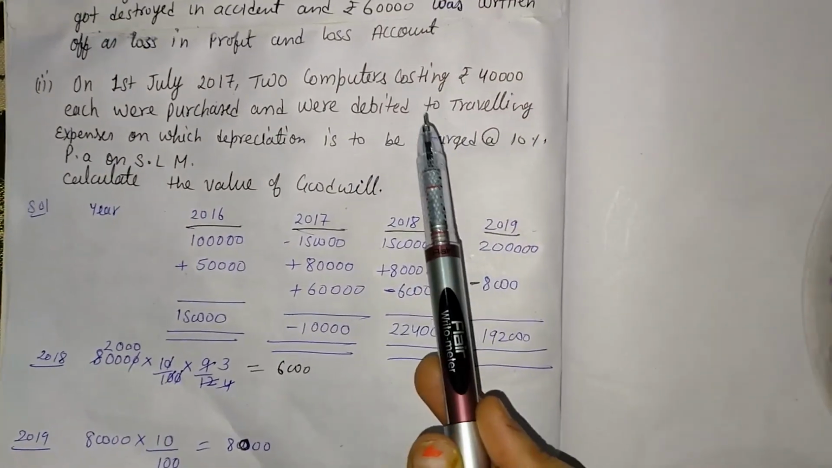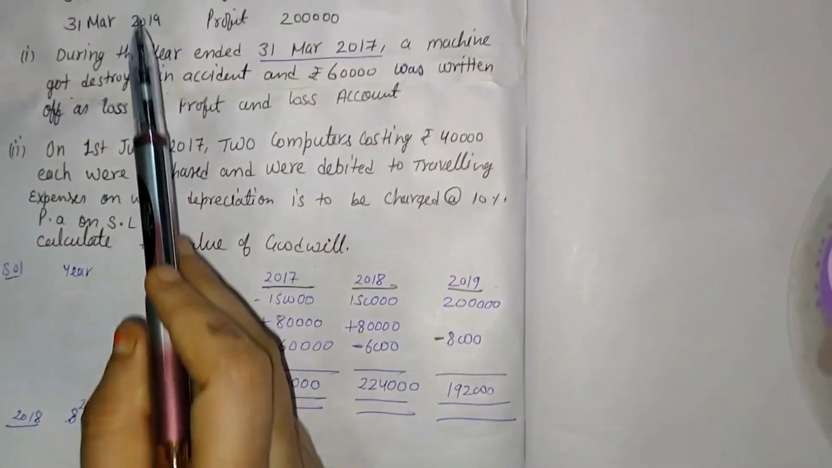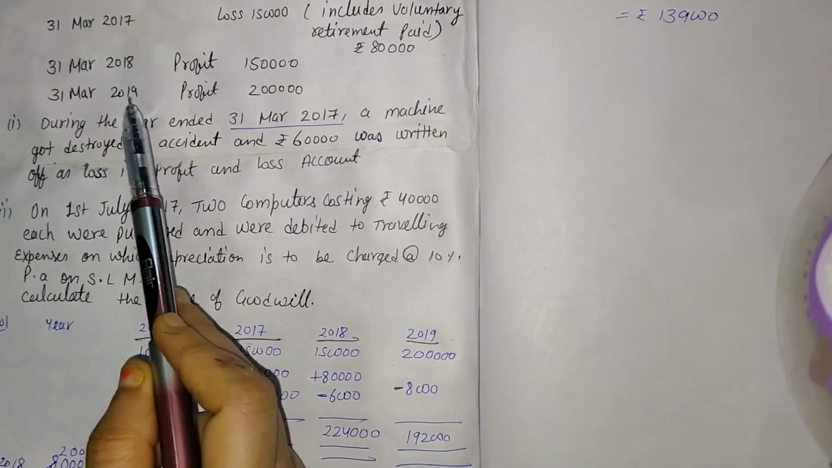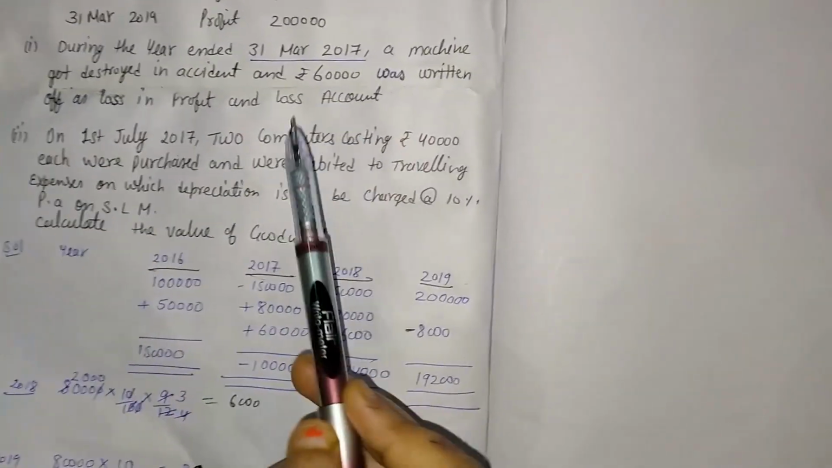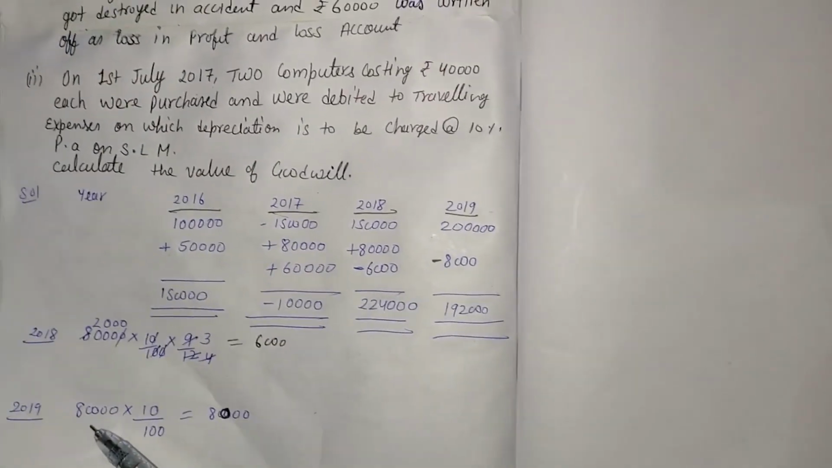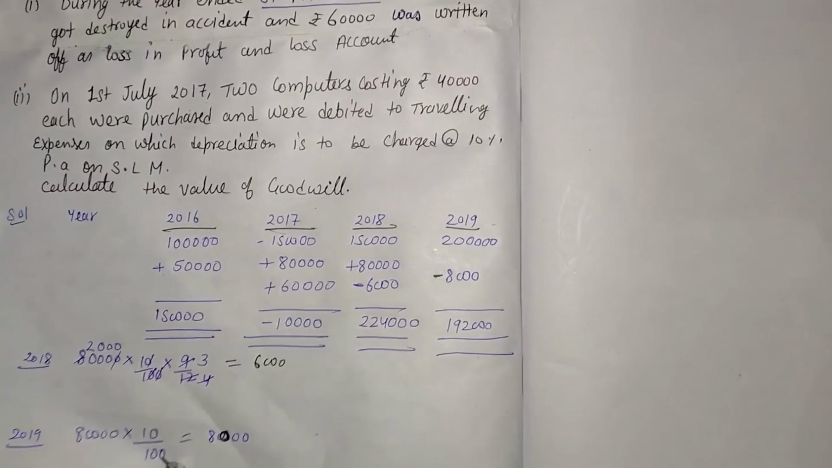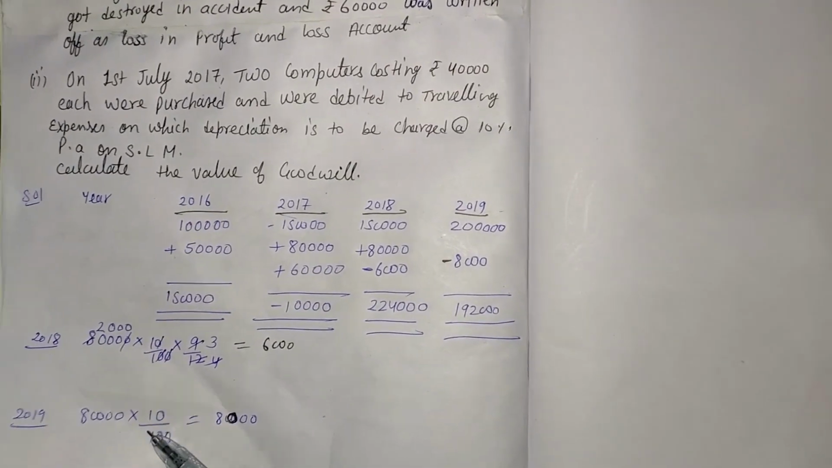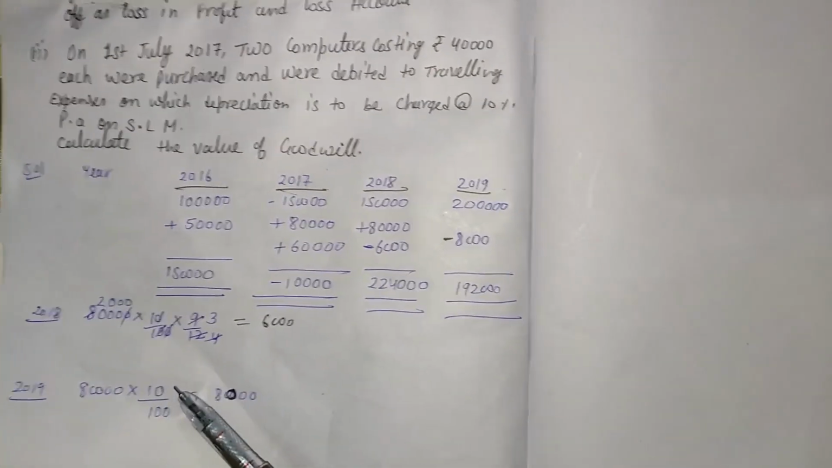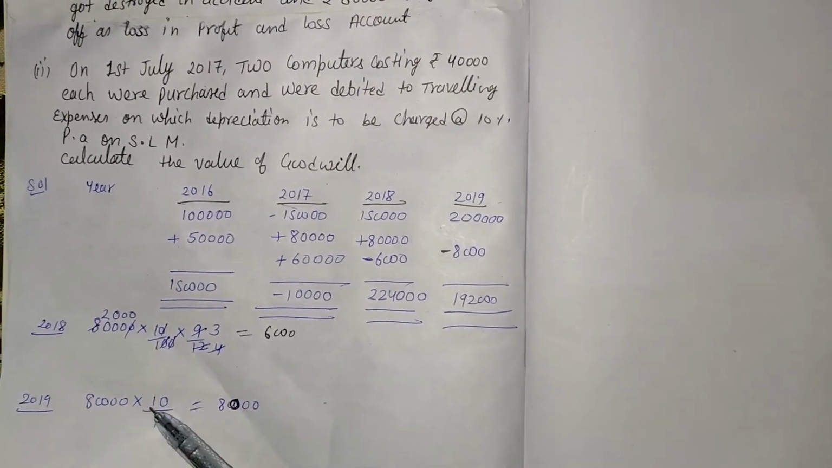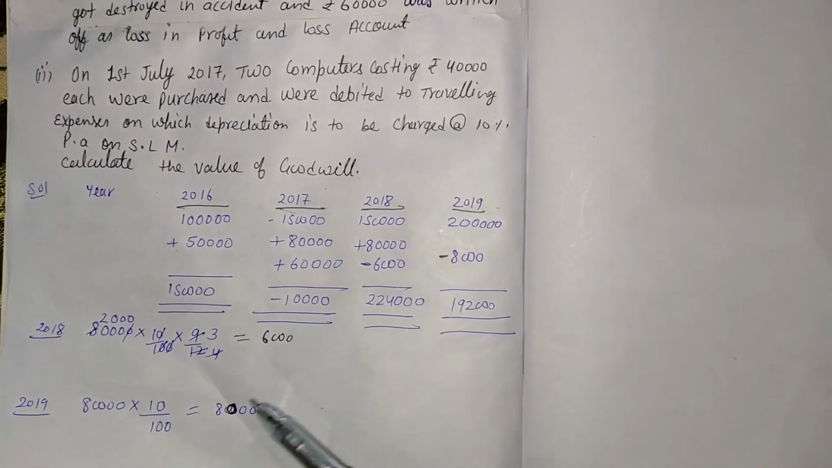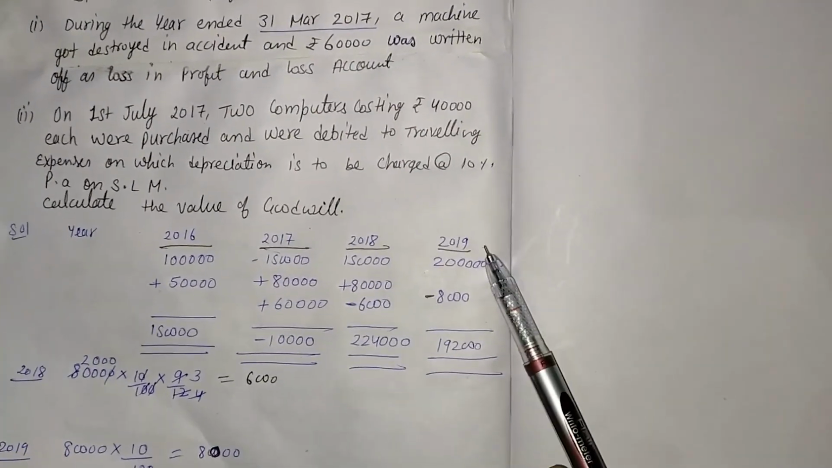If any computer is purchased in the year 2018, that depreciation also affects the next year. So the next year is 2019. So that depreciation is also affected in the year 2019. So in the year 2019, again we calculate depreciation: 80,000 multiplied by 10 divided by 100. This year depreciation should be charged for the whole year because the computer was purchased last year, not this year. So in this year the depreciation is charged for a full year. After that we are getting 8,000. So we subtract 8,000 in the year 2019.